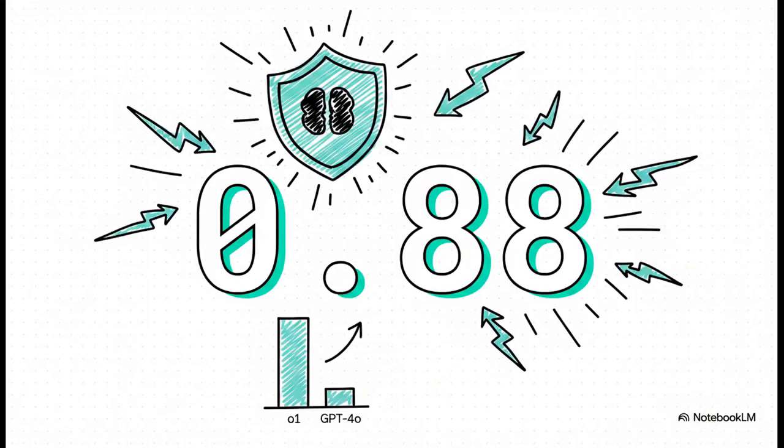I really want to emphasize one specific standout number from their testing. On the StrongREJECT benchmark, which is a notoriously difficult academic jailbreak test filled with complex adversarial attacks, the O1 model hits a staggering 0.88 goodness score. To put that into perspective, the previous flagship model, GPT-4o, scored a 0.37. That is an absolutely massive leap in robustness against malicious actors trying to break the rules.